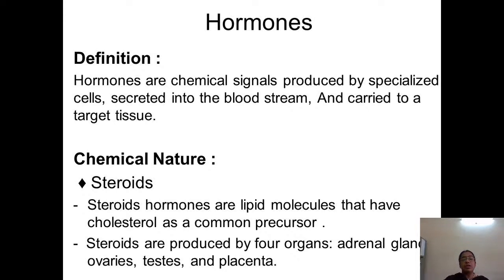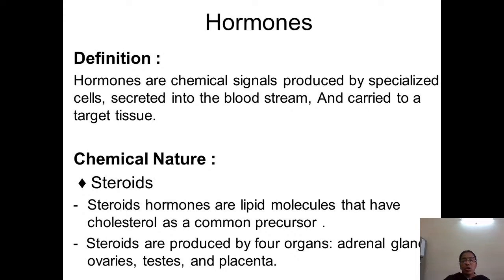If it is a chemical, what are these chemicals? They include steroids. Hormones can be lipids. If you have attended the biochemistry class, you might have come across cholesterol and steroids. In that way, steroid hormones are lipid molecules.